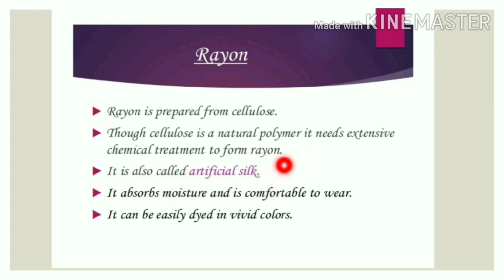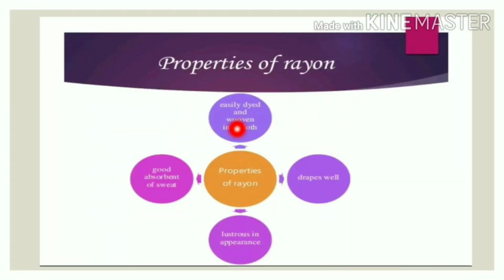I told you that its other name is silk rayon. It absorbs moisture and is comfortable to wear. It can be easily dyed in vivid colors. Rayon is easily dyed and woven into cloth, a good absorbent of sweat, lustrous in appearance and drapes well.